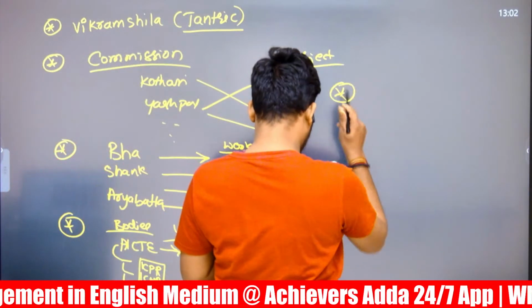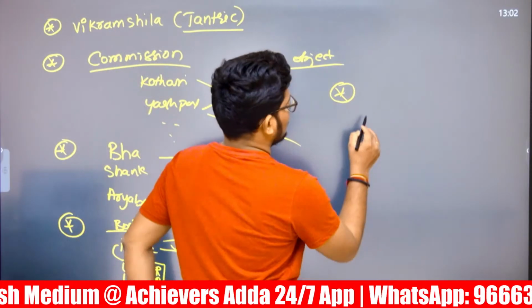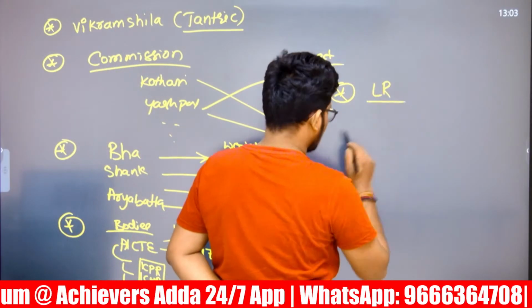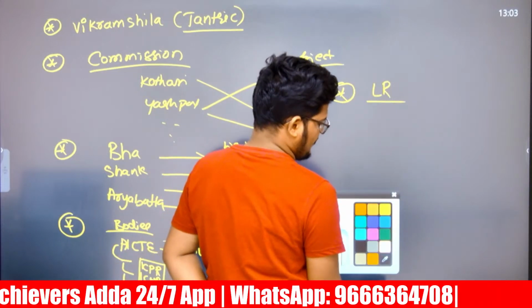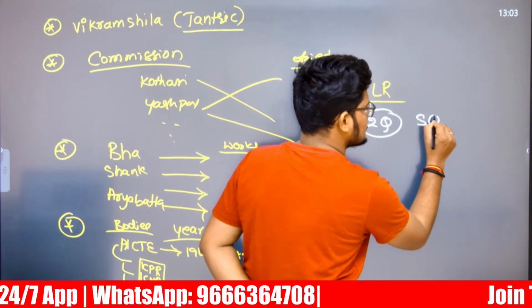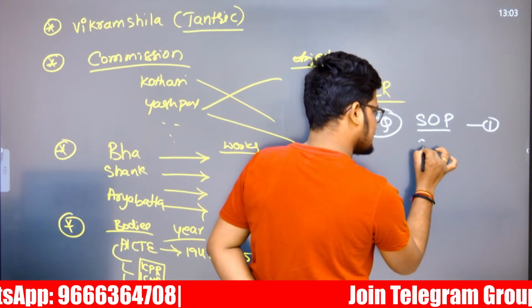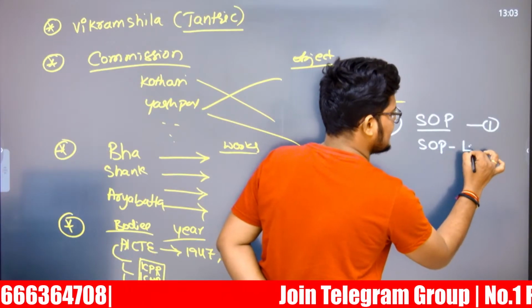Next, this question is about higher education, right? Now logical reasoning. In logical reasoning, two questions are directly from what I kept telling you. One question has been asked directly on the square of opposition, and in the same square of opposition, a logical equivalence question.